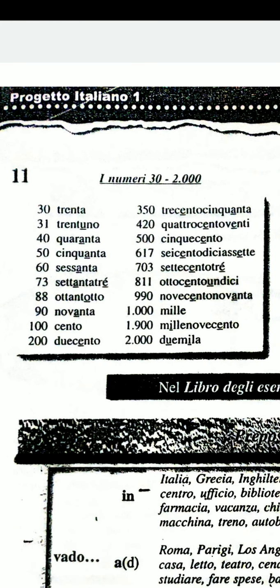So this 80 becomes 88 because it is 80 plus 8. Then 89 and 90, as you can see here.